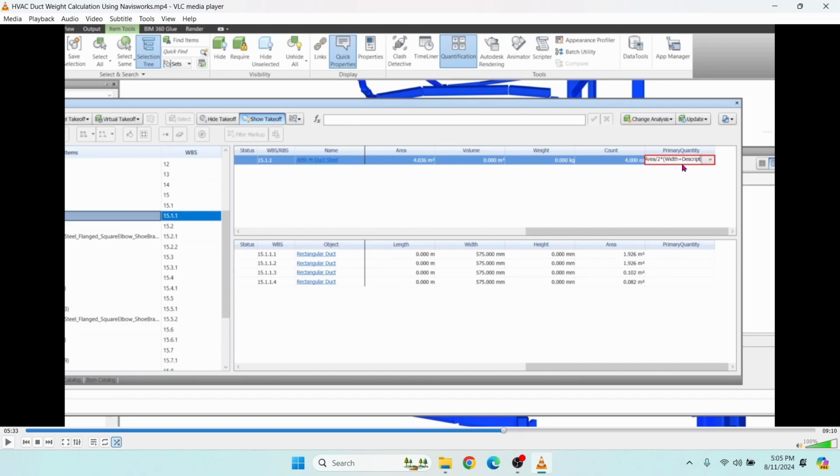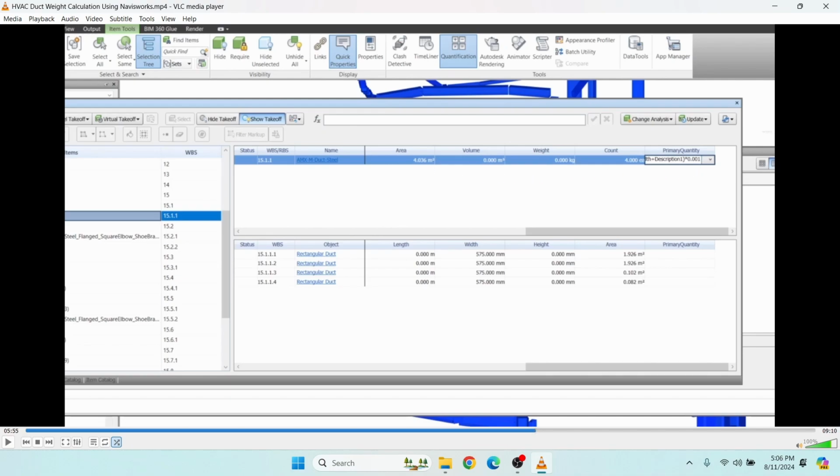Please keep in mind we need to write the same as this heading. We have to write the same spellings. Then it will give only this figure here. Description 1 close bracket multiplied by 0.001.